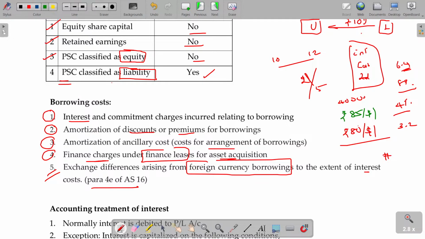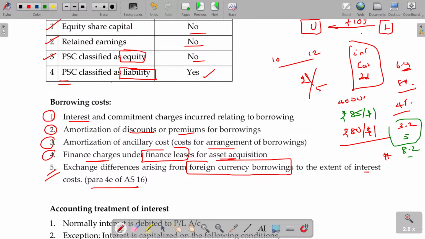So I borrowed $1, now I have to pay $1 back. While borrowing, that $1 converted into Indian rupees is only 80. By the end of the first year, for repaying, I need to have $1 to repay. For that, now I have to pay 85 rupees, 5 rupees excess money. Apart from the interest, I have to pay another 5 rupees. So what is my cost? 3.2, and 5 rupees due to the exchange difference. I have to pay 8.2.